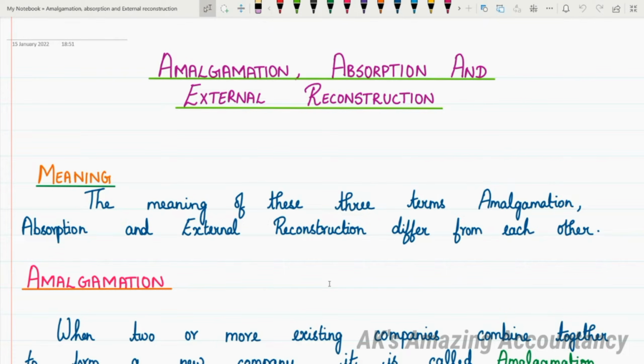Generally, these three terms, amalgamation, absorption, and external reconstruction, are used together. However, there is a difference between these three terms. So, let us first of all see the meaning of each one of these terms one after the other. First, let us see what is meant by amalgamation.